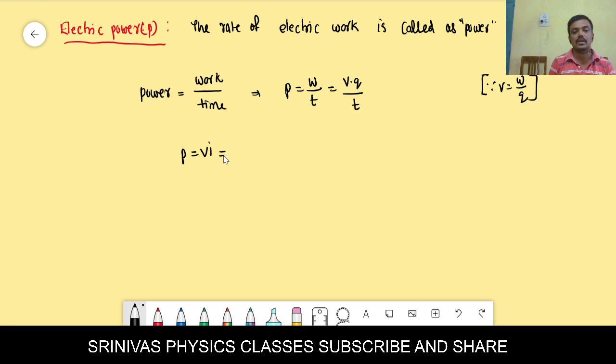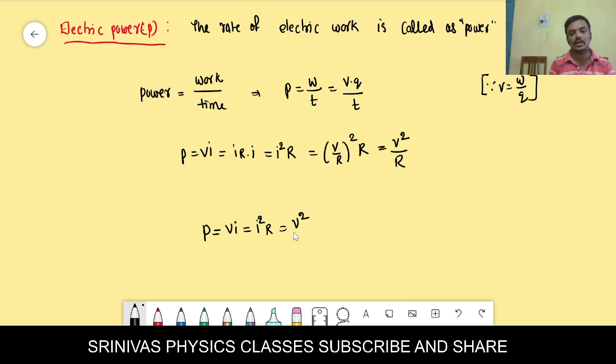And we also know potential difference as current into resistance, that is IR into I, and we will get I square R, because here we are writing V according to Ohm's law, IR. I we can write as V by R, right? Then if you simplify it, we will get V square by R. Several formulas you will get for the power, that is power is equal to potential into current, I square R, and V square by R. These are the various formulas for the electric power you should remember.